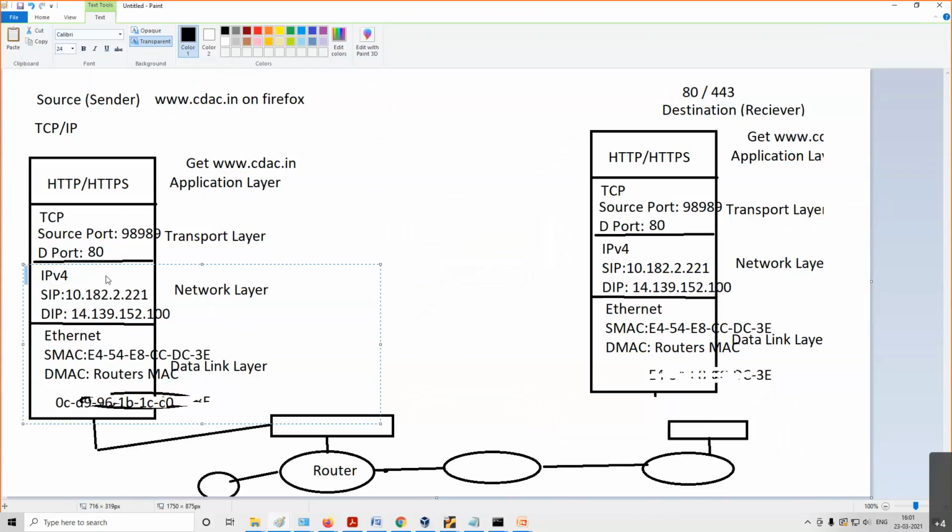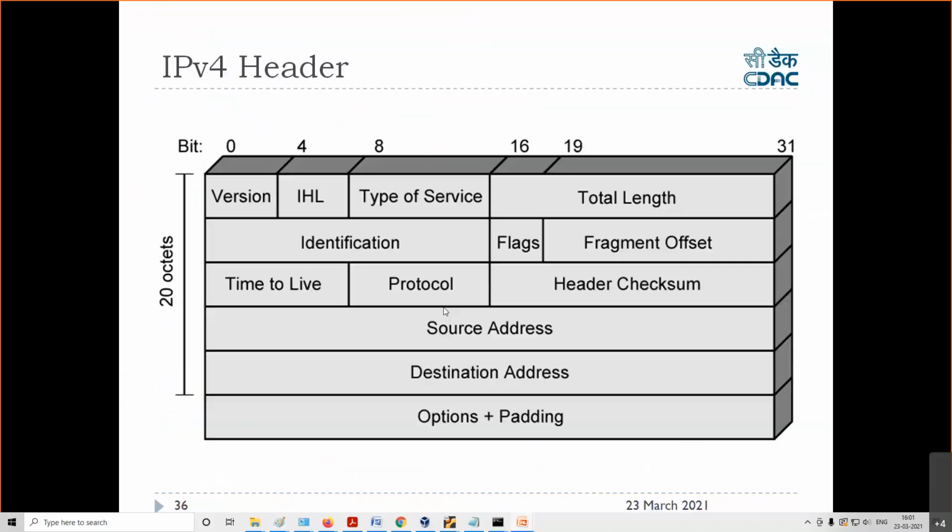Apart from that, a lot of information was there which we have not written here. Then this part will come: the source IP address and destination IP address. And there are some other options which you can use, right? And after that, data will come. So this is the header. Up to here, it will be header. Then the data will come, the actual data, right?